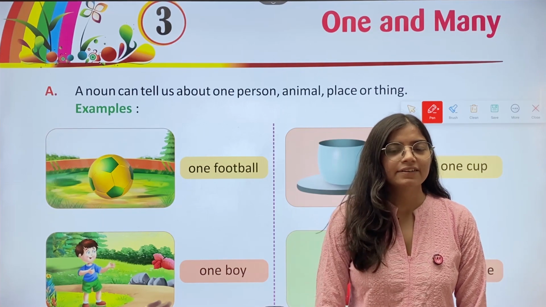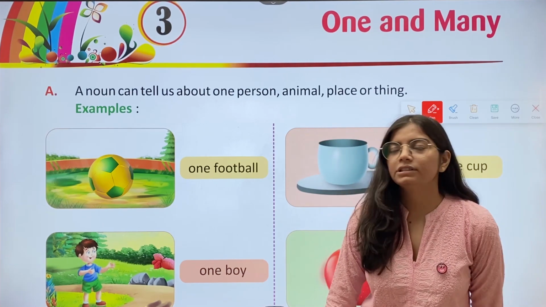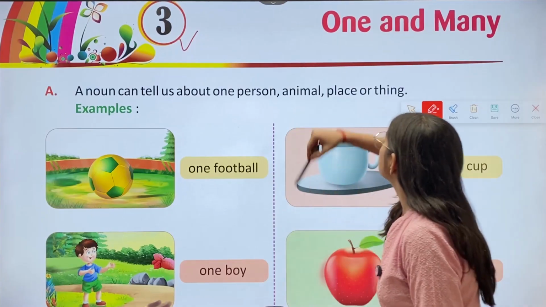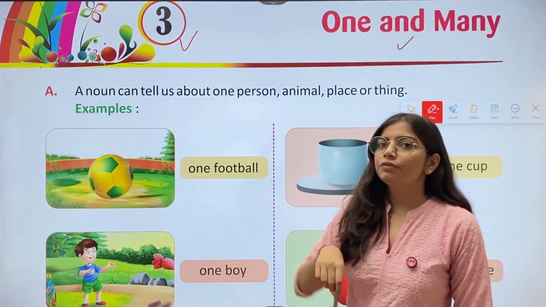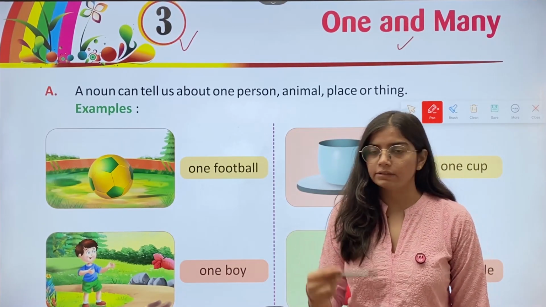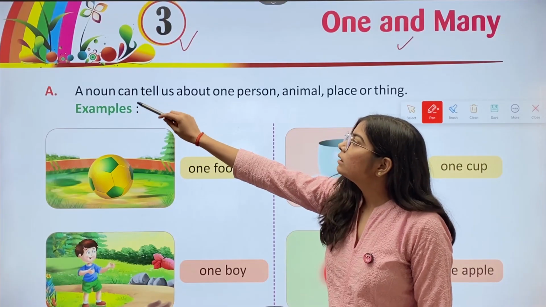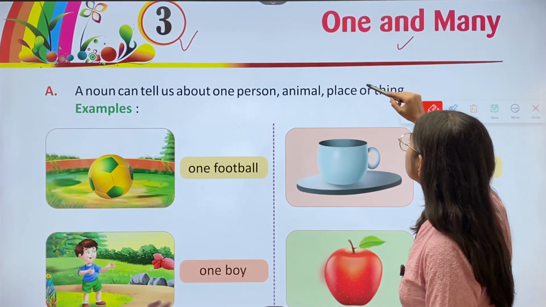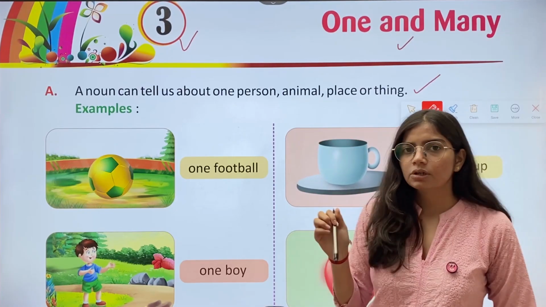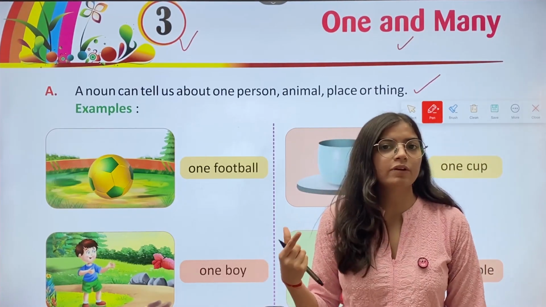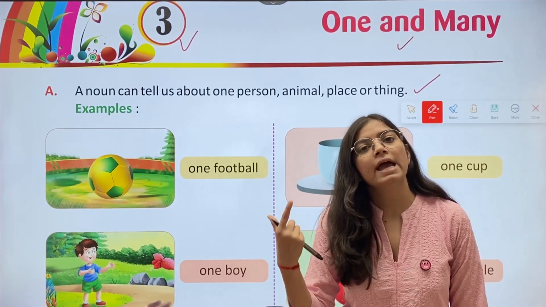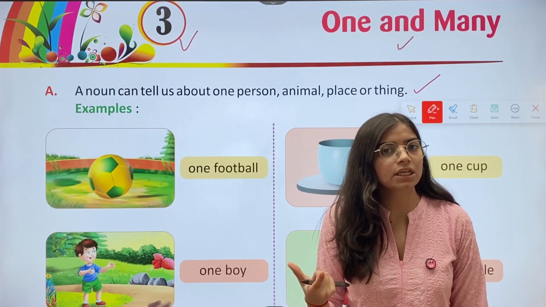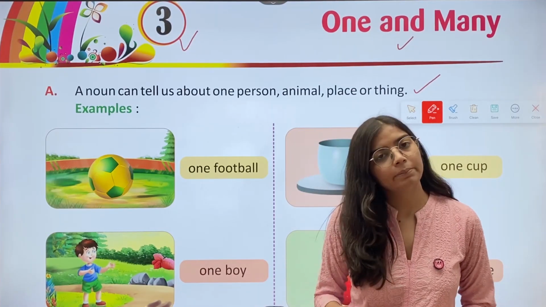Hi kids, we are starting a new chapter, chapter number 3, One and Many from the book Grammar 1. Now, a noun can tell us about one person, animal, place or thing. तो जो नाउन होता है वो हमें वन पर्सन के बारे में, वन एनिमल के बारे में, वन थिंग के बारे में, इन सब चीजों के बारे में बताता है.